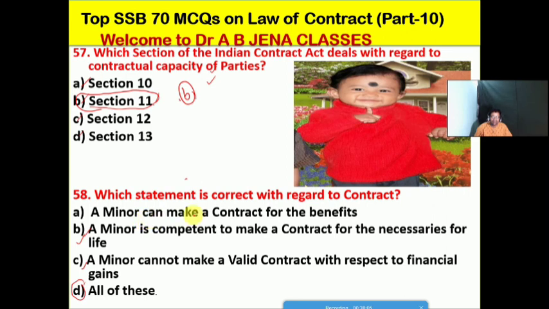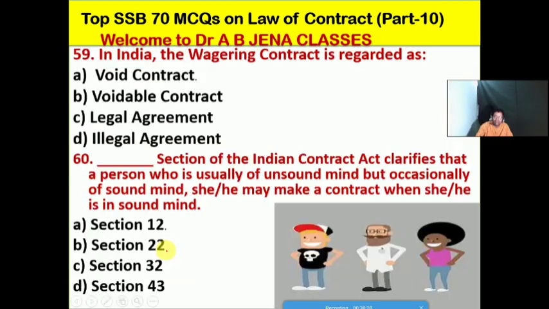A minor can make a contract for the benefits is the correct statement with regard to contract, as well as the minor is competent to make a contract for the necessaries of his or her life, as well as the minor cannot make a valid contract with respect to financial benefits. So all A, B, C, meaning D is the right option for this MCQ. So next one we will see, in India the wagering contract is regarded as, friends we have already discussed. No doubt friends, it's the void contract. So A is the right option for this MCQ.